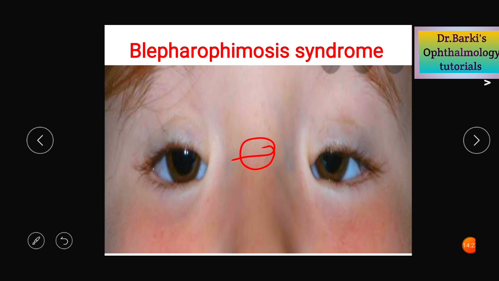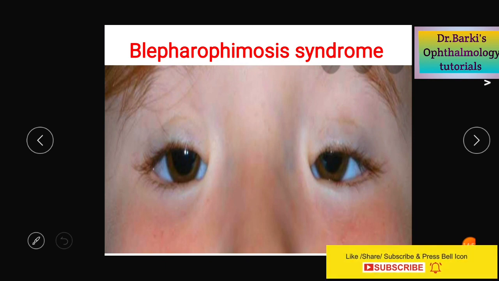Coming to the inheritance pattern, it is autosomal dominant. There are two types, blepharophimosis 1 and 2. Type 1 is associated with premature ovarian failure, whereas blepharophimosis 2 syndrome is not. The gene is located in the FOXL2 gene on chromosome 3. It may disappear with age. Otherwise, it needs multiple lid surgeries to correct the epicanthus by YV-plasty or Z-plasty. Again, the ptosis correction needs to be done. So it is a multiple stage surgery for blepharophimosis syndrome.